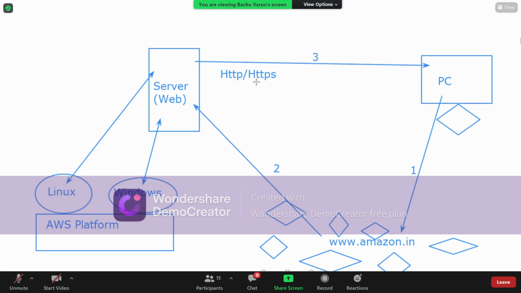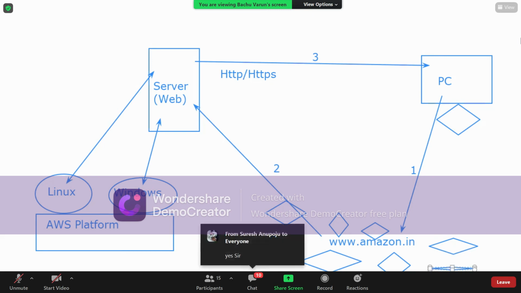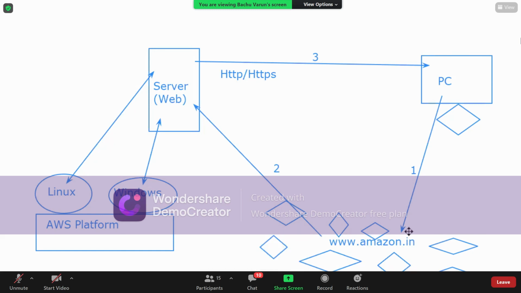Now each and every person, each and every machine, can connect to this. All the requests from the internet trying to connect to www.amazon.in will get the service from a web server configured either on a Windows server of AWS or a Linux EC2 of the AWS platform. So you'll get the output here.